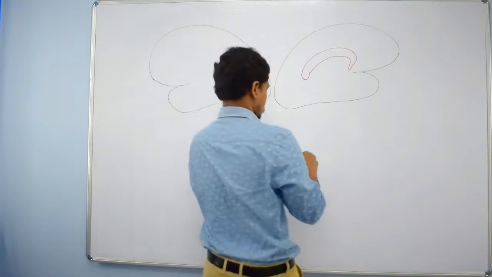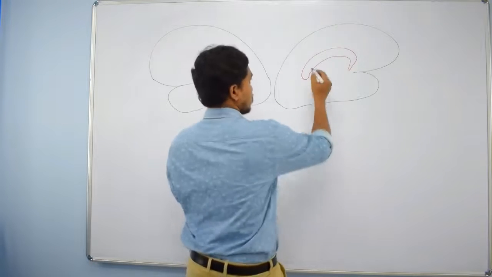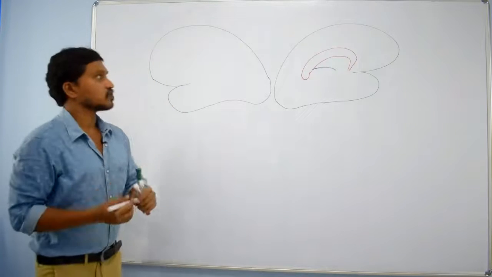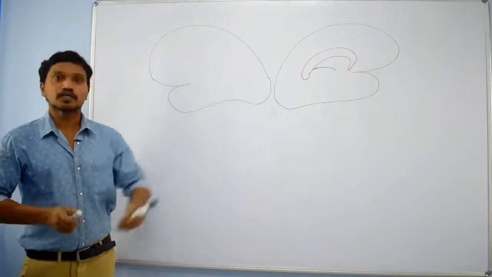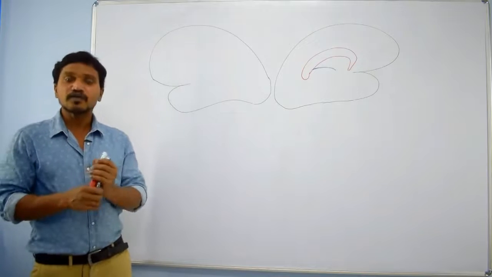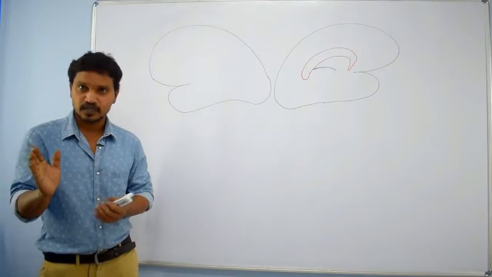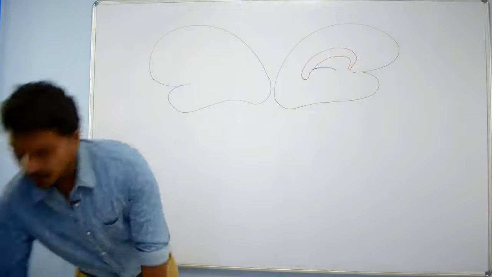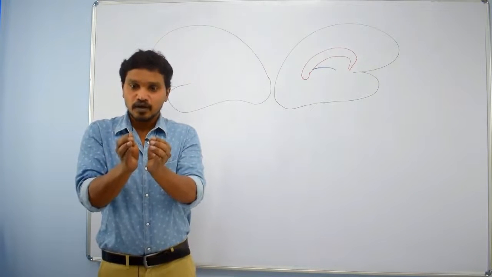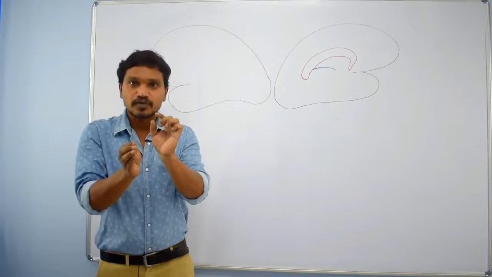Then here fornix, is it? So this is superolateral surface and that is medial surface. Now there will be different types of fibers. Actually, if you observe two cerebral hemispheres, some type of fibers will be there.